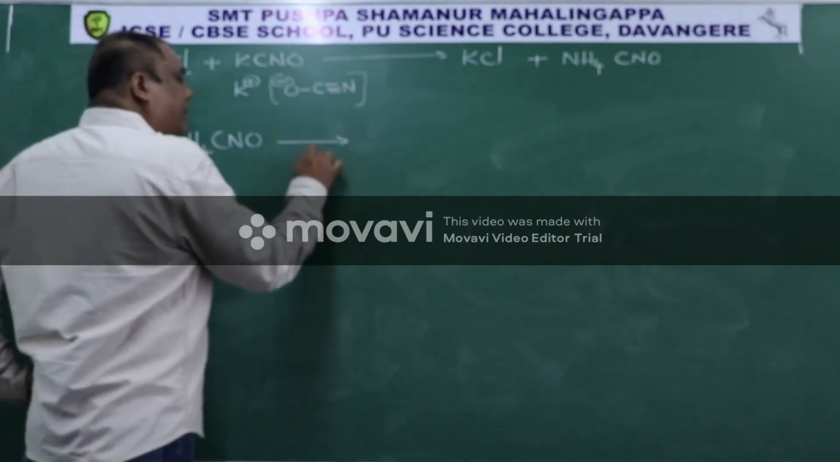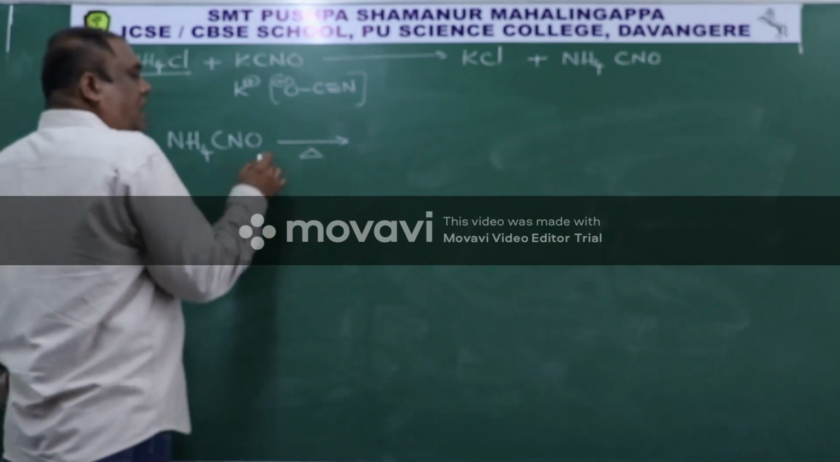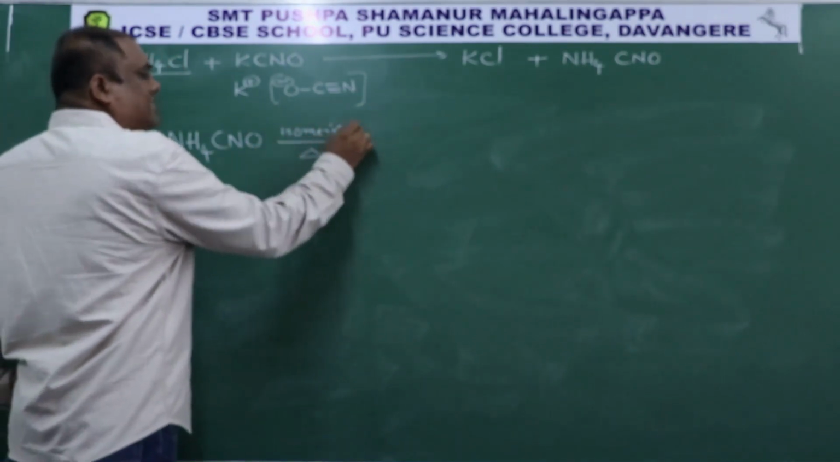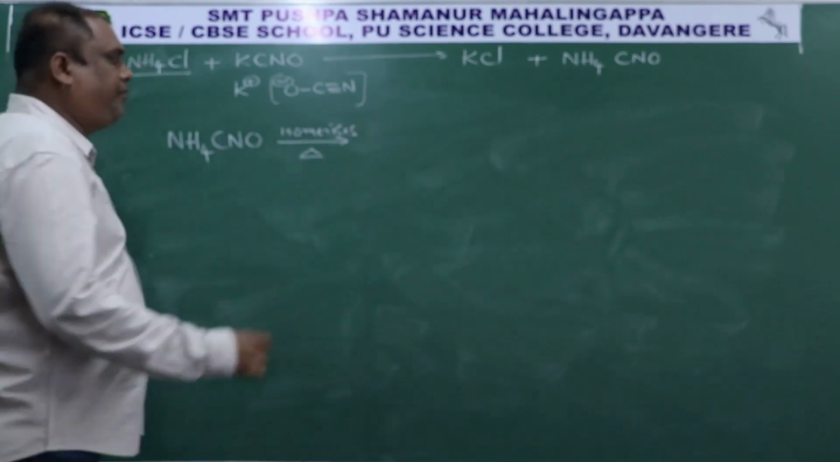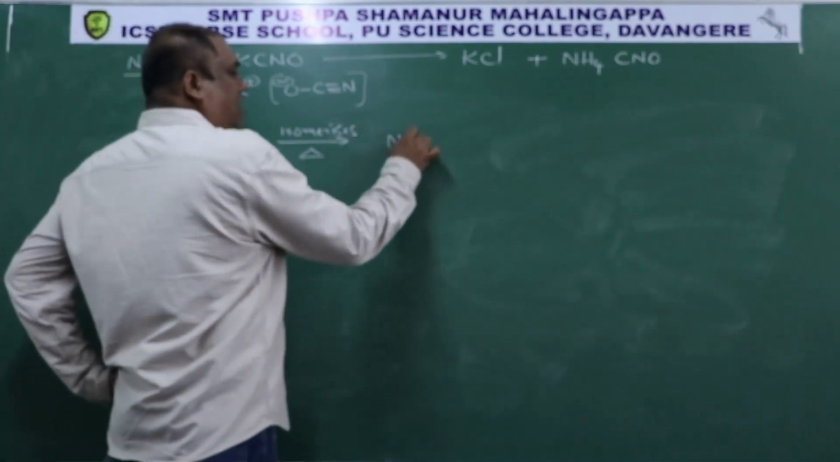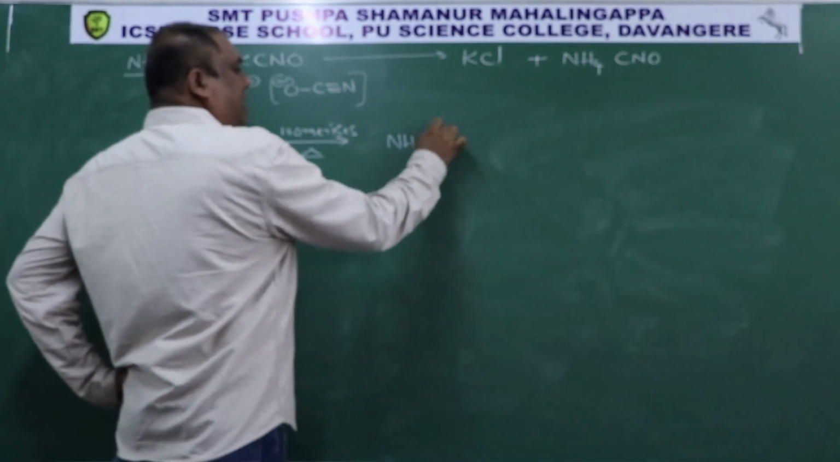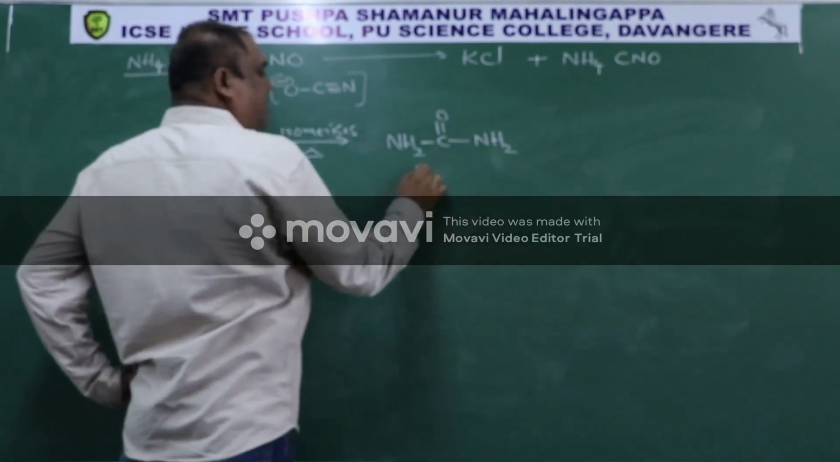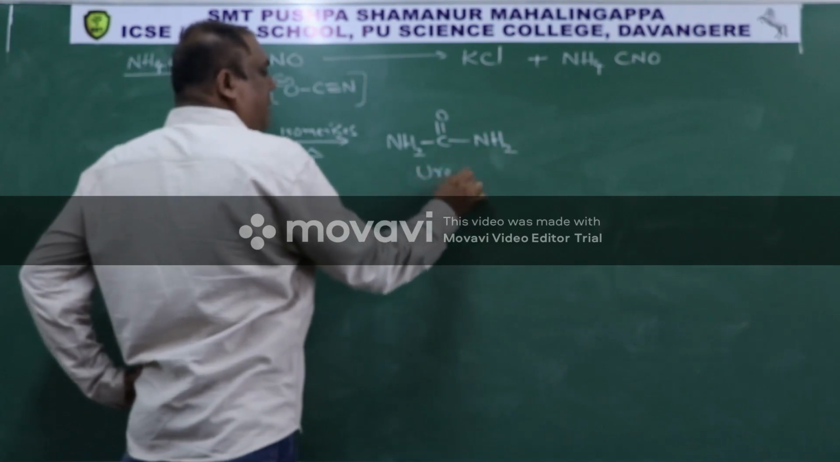on heating isomerizes. We will discuss what isomerizes means. It isomerizes to this compound, NH2-C double bond O-NH2. It is called urea.